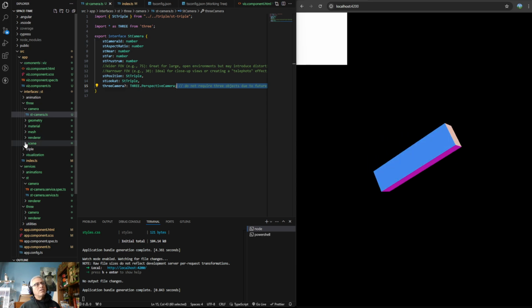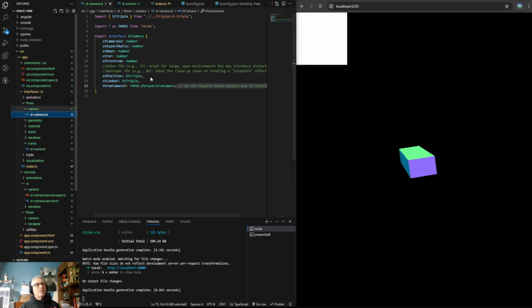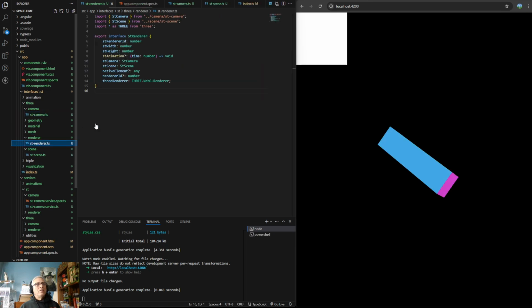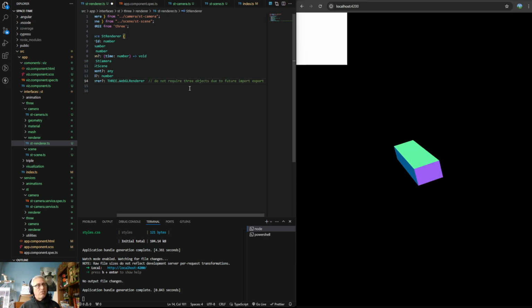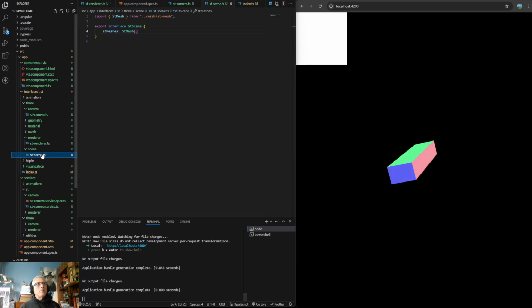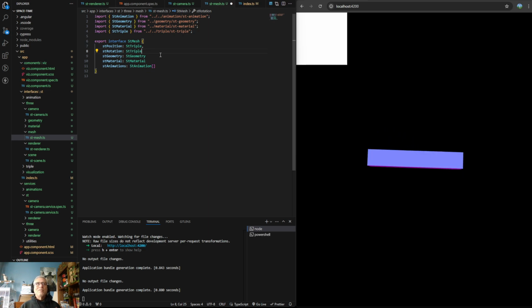So anyways, in the scene, I believe is where I did, nope. Oh, it was in the camera. And that's what I just did. Okay, so the other one was in the renderer. And this is also another thing. I'm just going to get rid of this to make it more consistent with everything else in this file. And then I'm going to take this moment to go through and make sure that I have been consistent. So here I used commas, and I only used two of them.